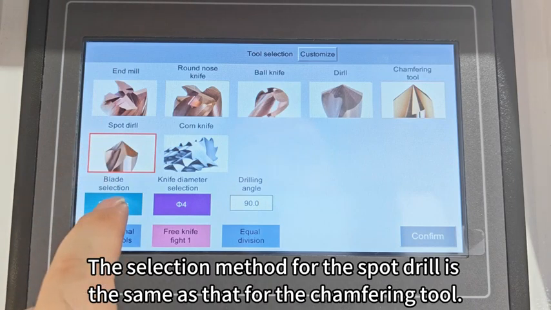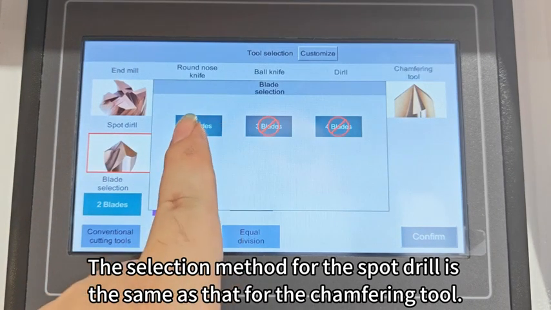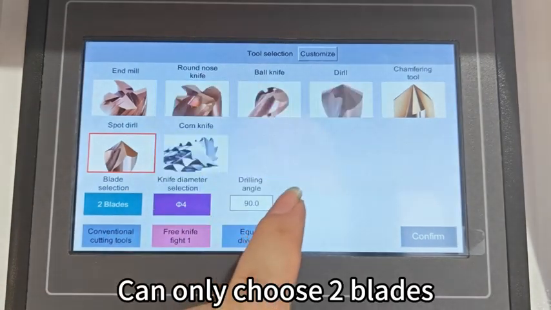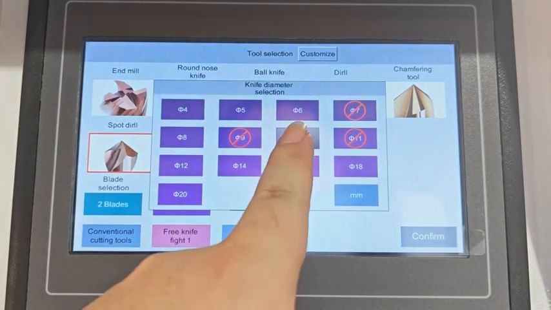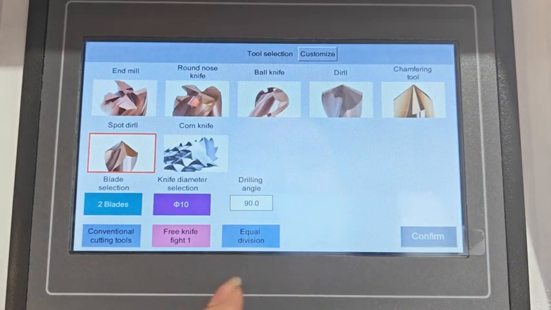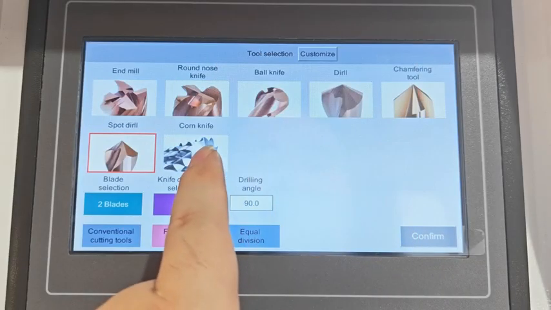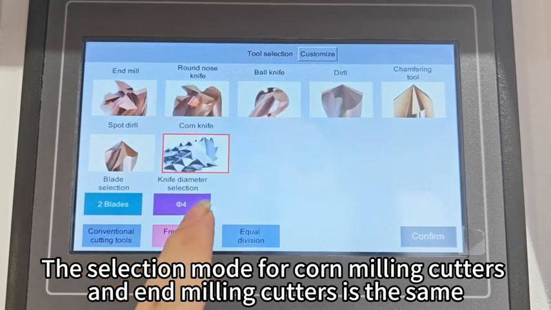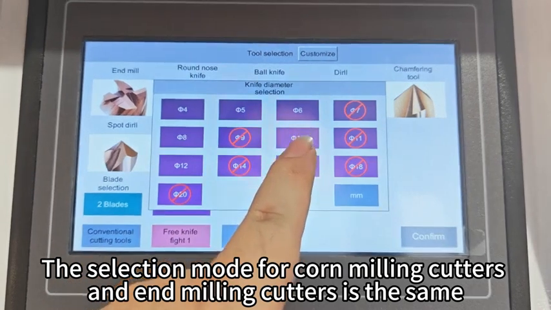The selection method for the spot drill is the same as that for the chamfering tool. You can only choose R blades. The selection mode for core milling cutters and end milling cutters is the same.